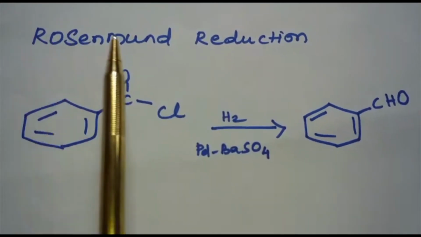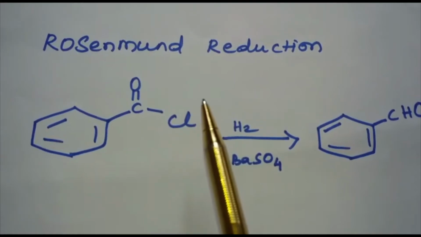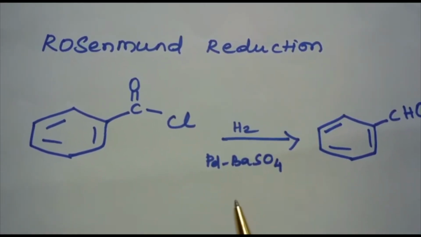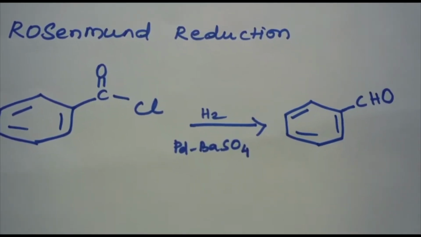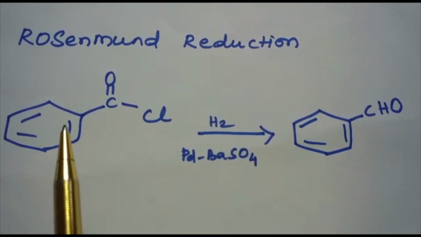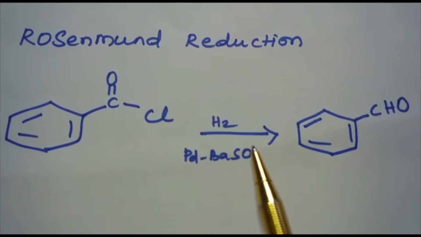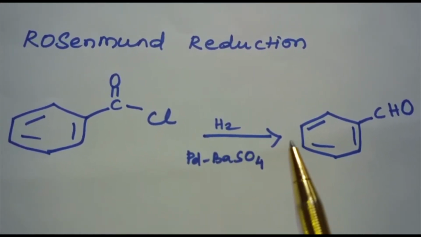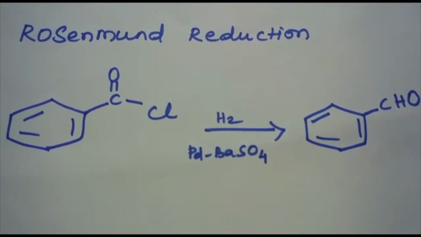Next is Rosenmund reduction. In this reaction, the acyl chloride, that is the acid chloride, is hydrogenated over catalyst palladium on barium sulfate. Here C6H5COCl, hydrogenated in presence of catalyst over BaSO4, you will be getting benzaldehyde.